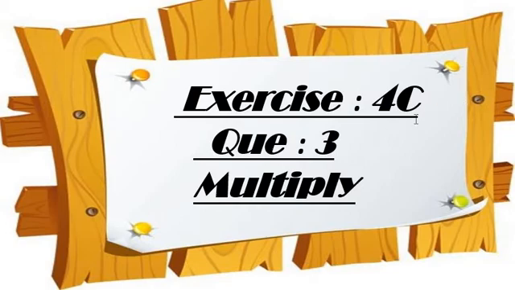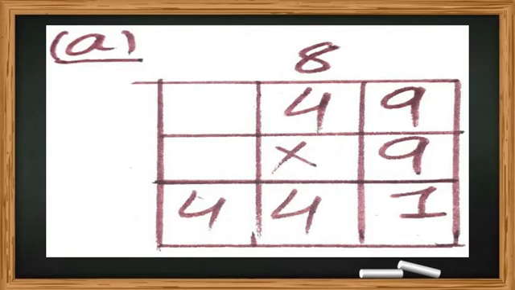So now here we are going to learn exercise number 4C, question number 3, multiply. Okay, so now let's check question number A. This whole entire exercise 4C is based on multiplying by 9, means the 9 times table. Got my point, all students? Understood? Okay, so now we move on.